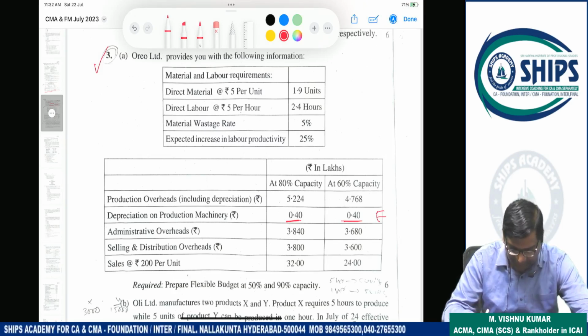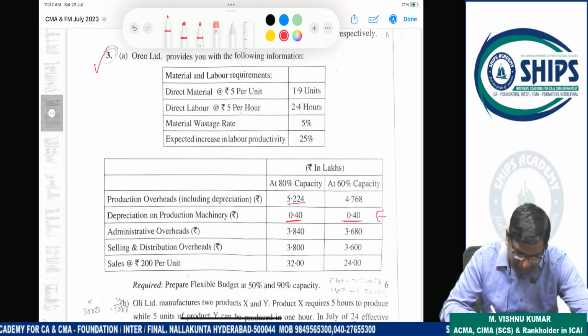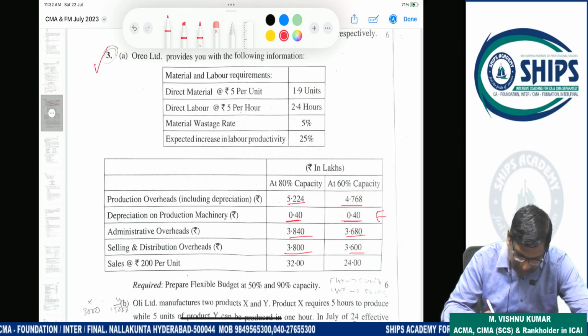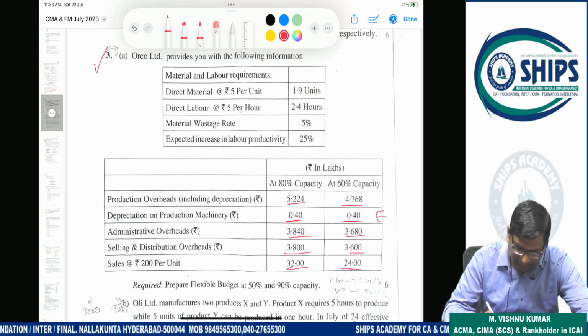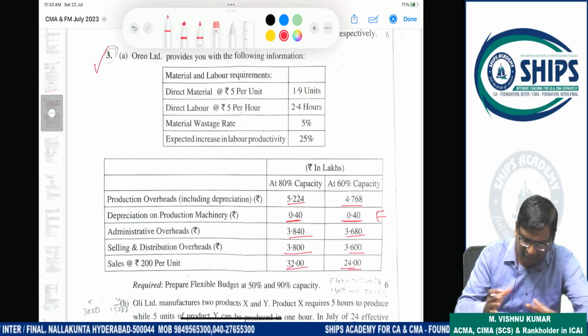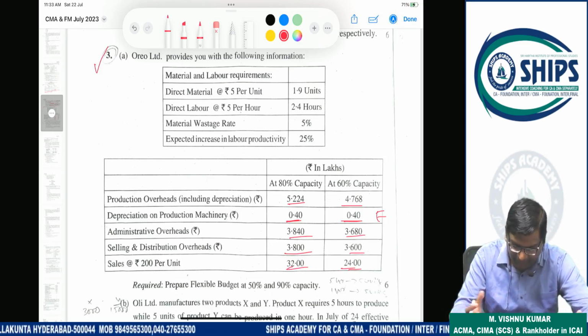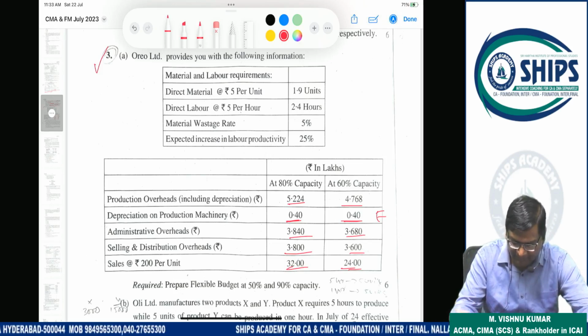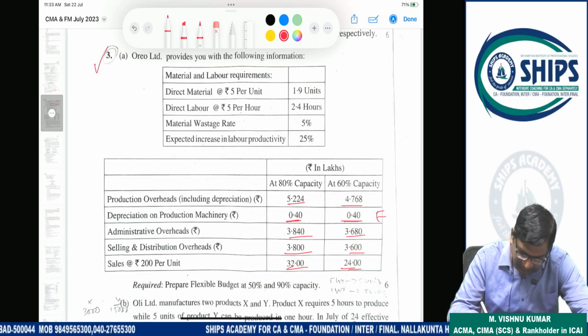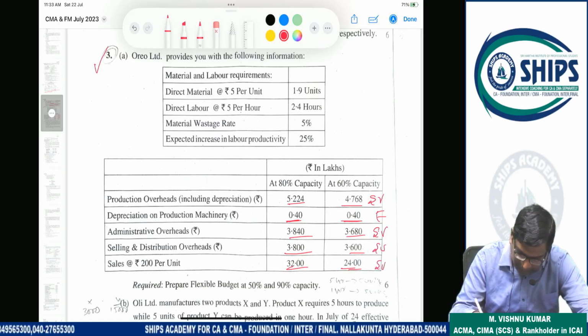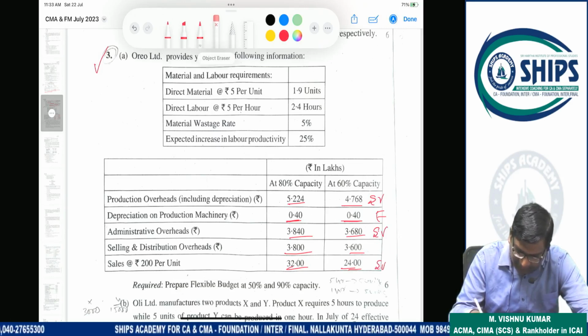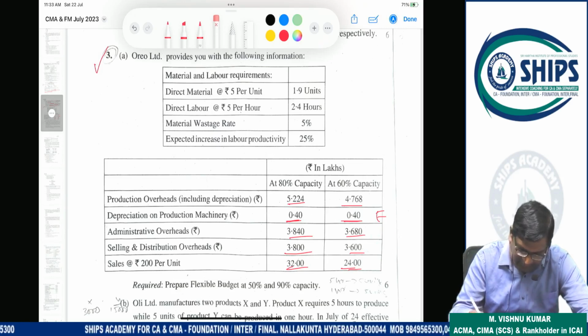So here only one item is 100% fixed, that is depreciation. The others can be semi-variable or variable. Now we have to separate the variable part and the fixed part, because this is semi-variable, this is also semi-variable, this is also semi-variable, and this one is variable. How am I deciding this is semi-variable? One minute, I will explain that.